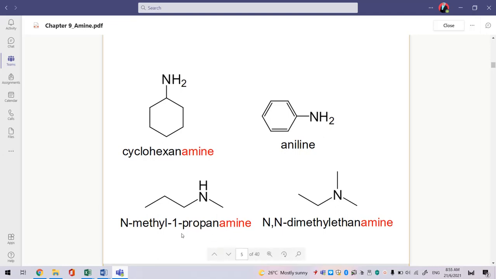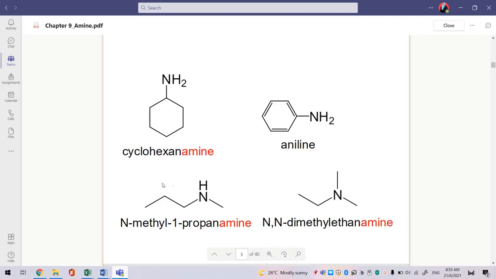And here, what happens if we have one alkyl group and another alkyl group attached to nitrogen? Here it is categorized as secondary amine. So how to give a name for this structure? First, we need to find which alkyl group has the longest carbon chain.